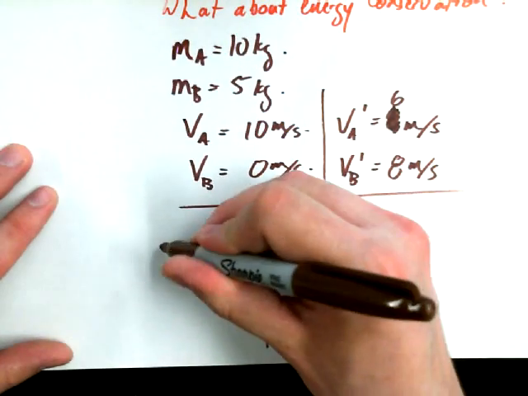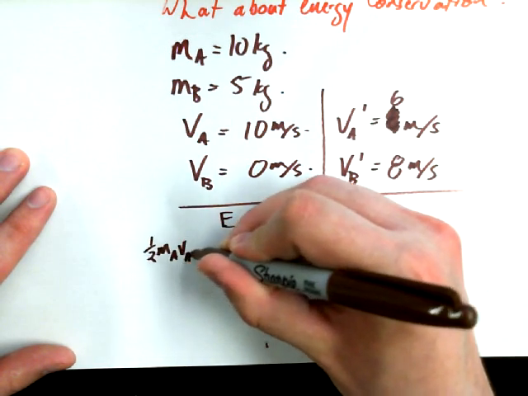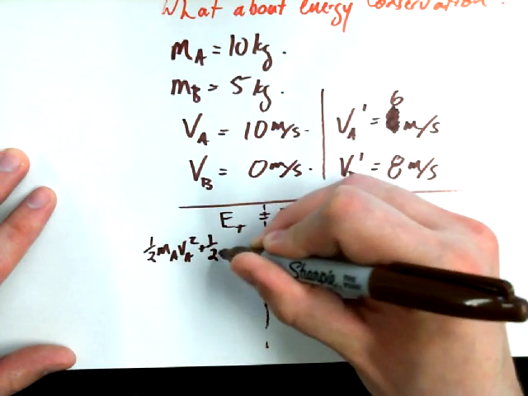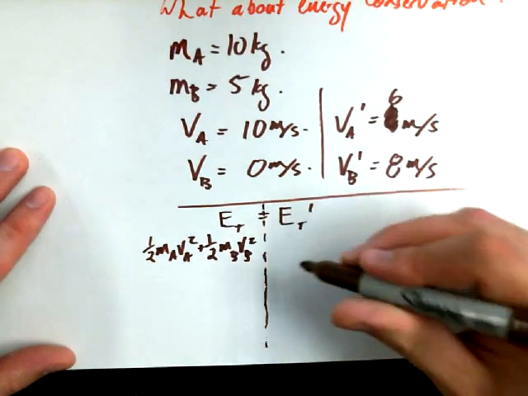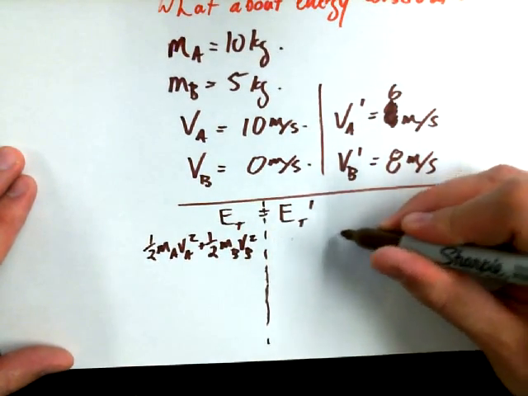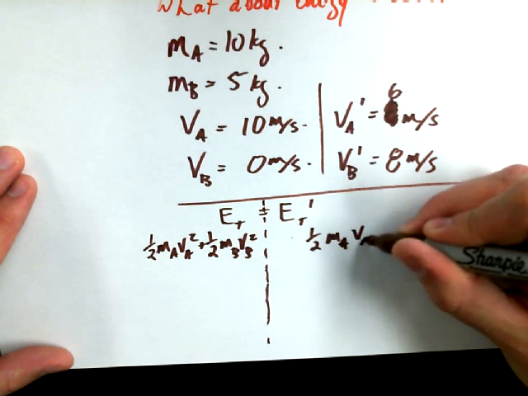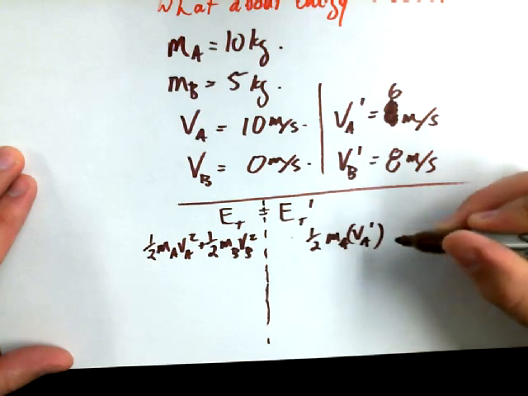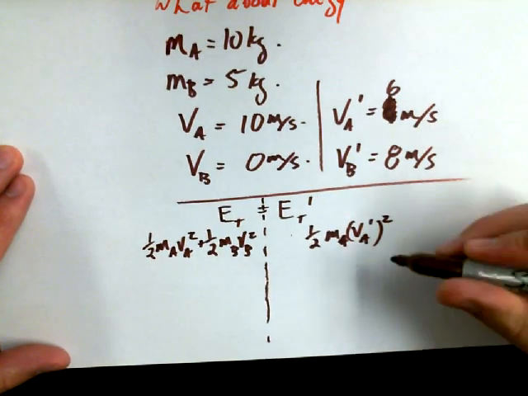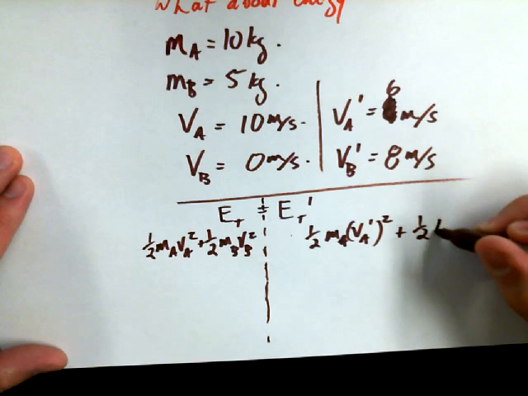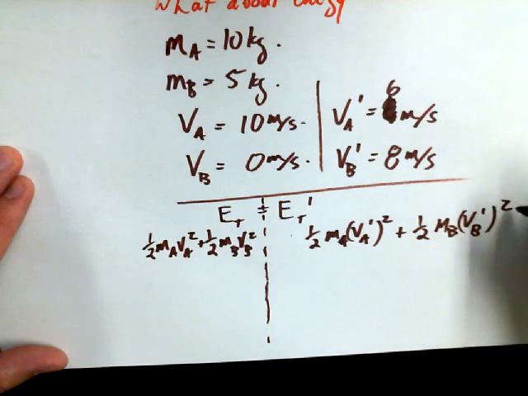E total would be 1/2 MA VA squared plus 1/2 MB VB squared, and E total after would be equal to 1/2 MA (VA primed) squared plus 1/2 MB VB primed squared. I'm going to put that in brackets so it doesn't look like VA to the power of 12.